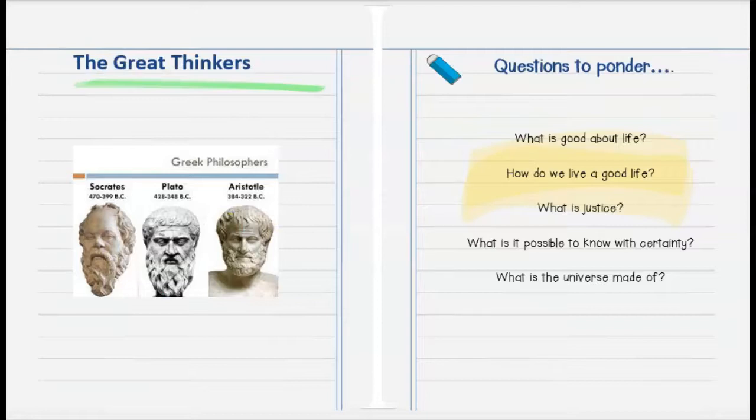Okay, so now that you've watched the video and you've learned more about the great thinkers, Socrates, Plato, and Aristotle, think about these questions. These are the questions on the top of page 294 in your student guide. What is good about life? How do we have a good life? What is justice? What is it possible to know with certainty? And what is the universe made of? So think about these questions. I'm not going to give you answers. These are your thought questions. I want you to really think about those and think about how Socrates, Plato, and Aristotle posed those questions to others in their time period.